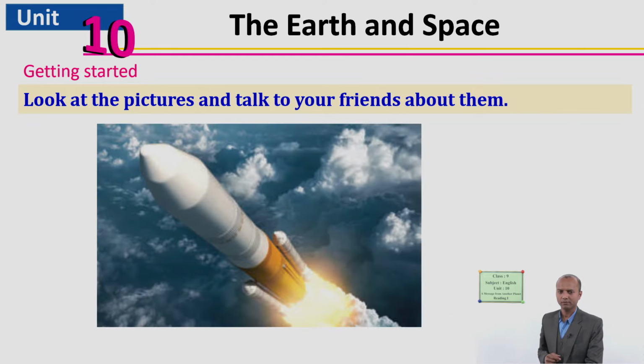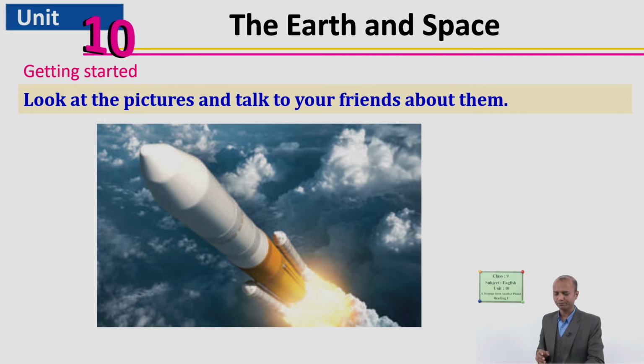Third one. What is it? Very good. Spaceship, spacecraft, whatever we say. So why do people use this sort of machine or ship? Yes, to go to space. Very good. People also go there, and they also send different things like cameras or other appliances for research.